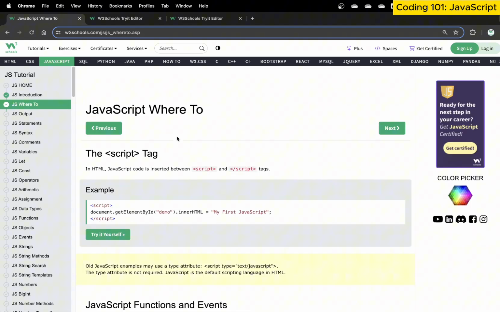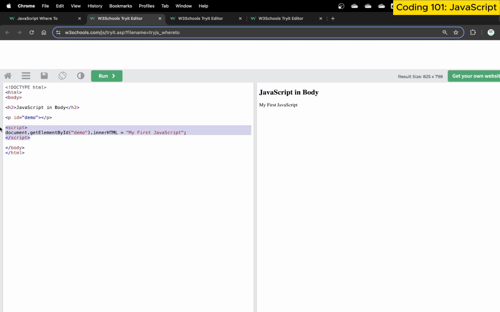How do we write JavaScript? Now let's come to the real part. Basically, how do we start working with JavaScript? We understand JavaScript can do various different things, but how do we start? Well, we start with the script tag. Every JavaScript code needs to go inside the script tag. You write the JavaScript code inside the script tags. Do keep in mind that you can write multiple script tags as well. So if I come here, I can write another script tag and then close it.